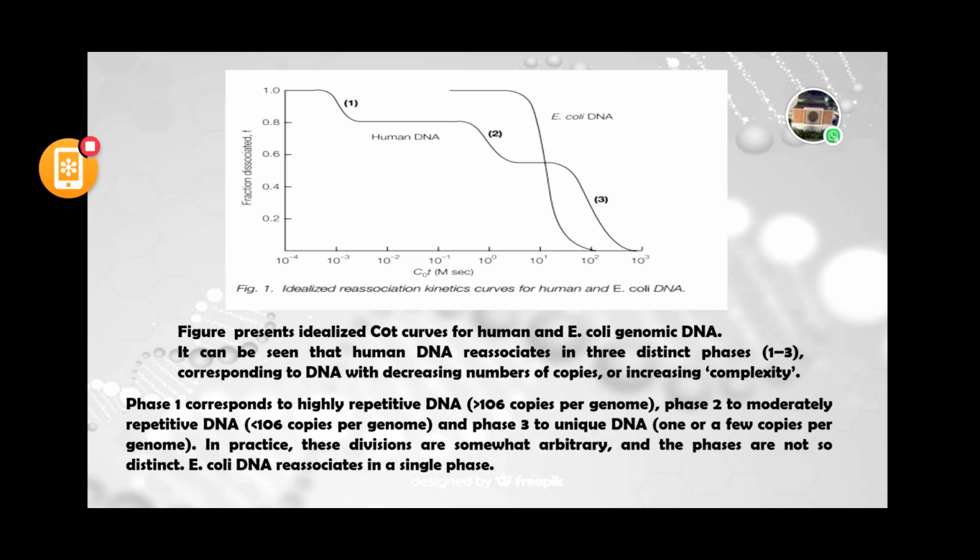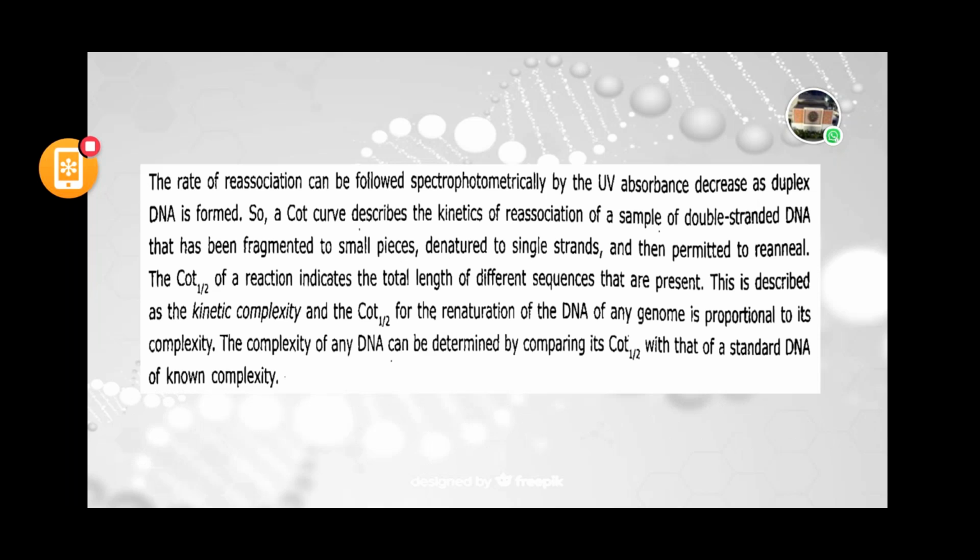This is what the Cot curve tells. This Cot curve information is usually based on the C-value paradox and genome complexity. The Cot curve is the result of the C-value paradox and genome complexity. Okay, I think now I am clear.